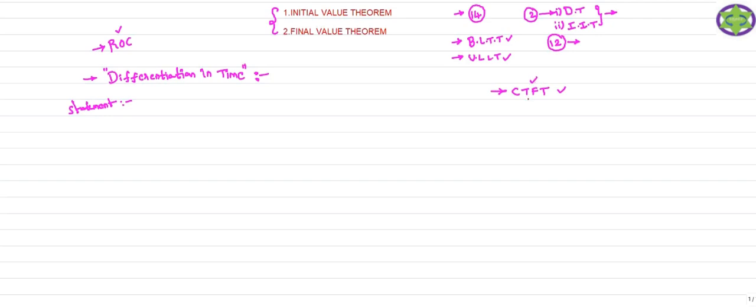Therefore you should understand CTFT thoroughly, and only then can you go for the Laplace transform.